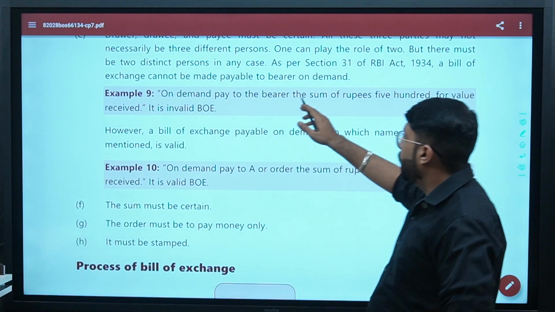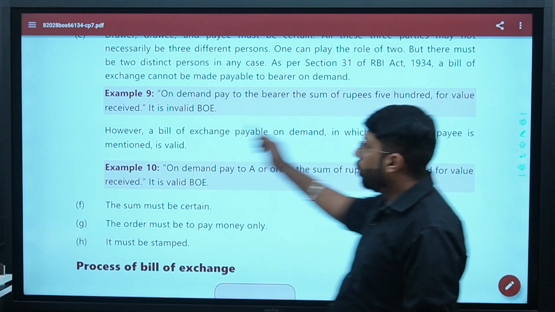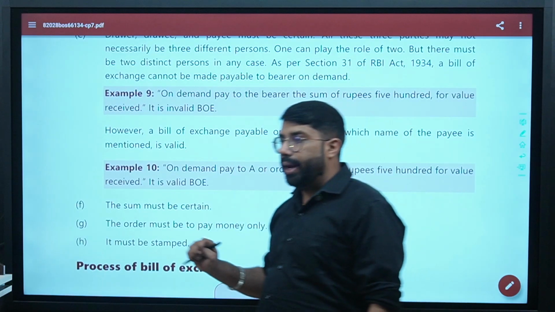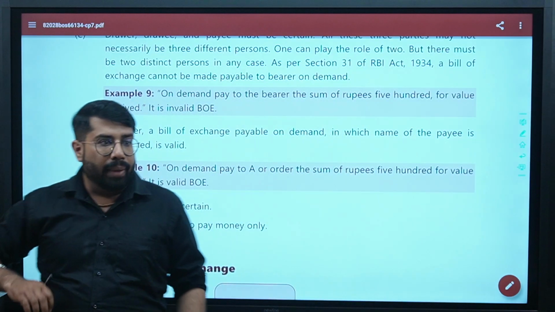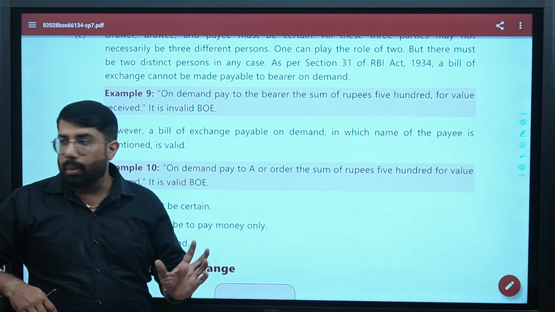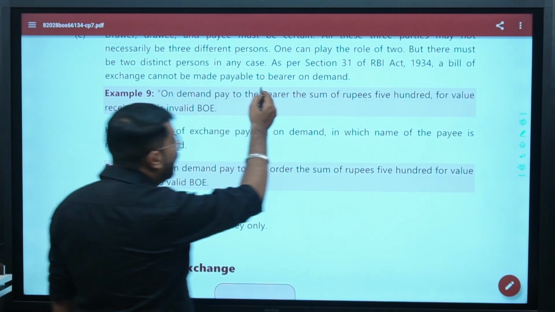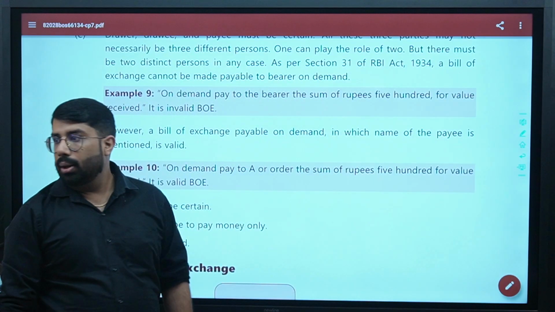On demand paid to the bearer, the sum of rupees 500 for value received, it is invalid BOE. Why is it invalid? It is invalid not because it is payable on demand. It is invalid because it is a bearer and payable on demand. Try and understand.